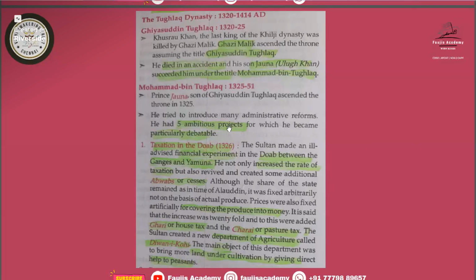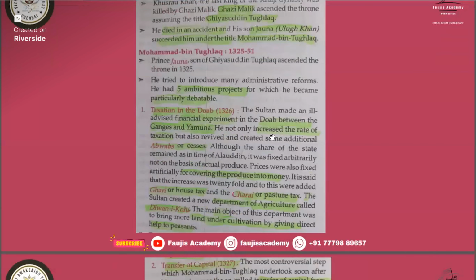What are they? First, taxation in the Doab. All the important things I am marking. So the first project, taxation in the Doab. In that, the Sultan made an ill-advised financial experiment in the Doab between the Ganges and Yamuna rivers. In the Ganges and Yamuna area, which is fertile soil, he not only increased the rate of taxation, but also revived and created some additional abwabs or cesses.